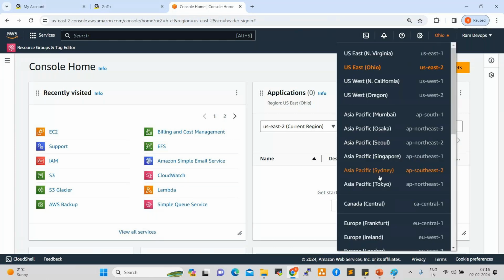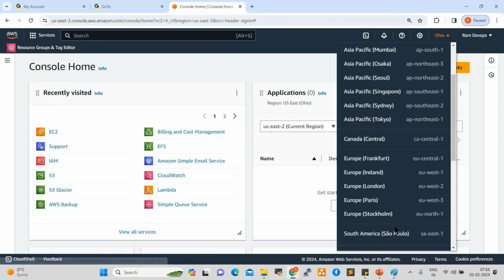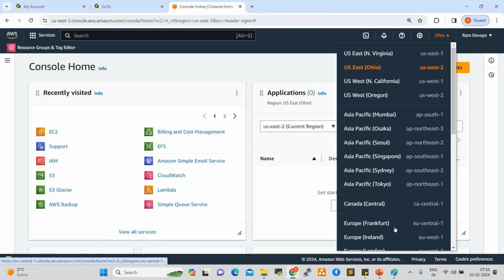What is a region? Yesterday we discussed. Region is a geographic location. We can say data center. These are all data centers across the globe: America's data centers, APAC, Asia Pacific data centers, Canada, Europe. As per the client requirement, we need to create the server, the storage, and the network, and provide them to the project team.